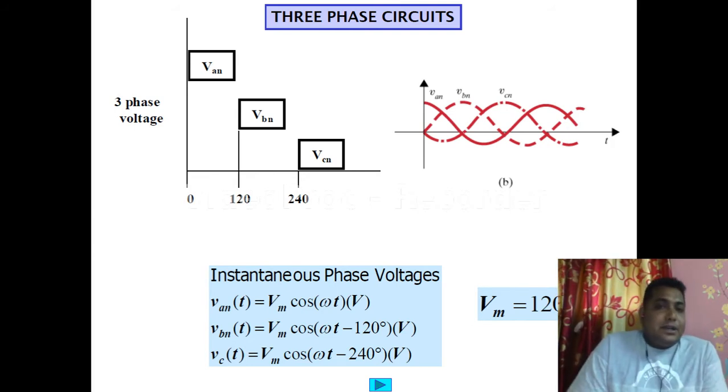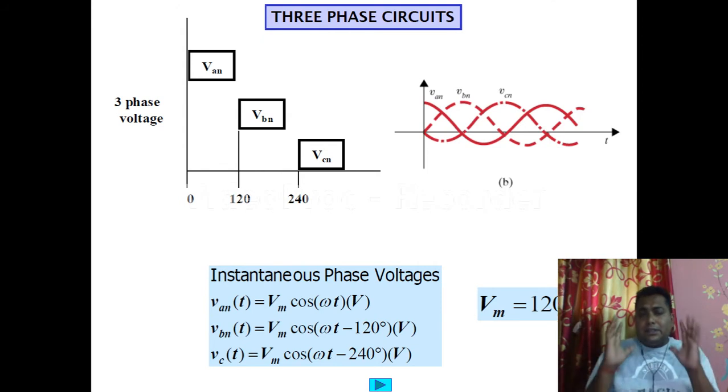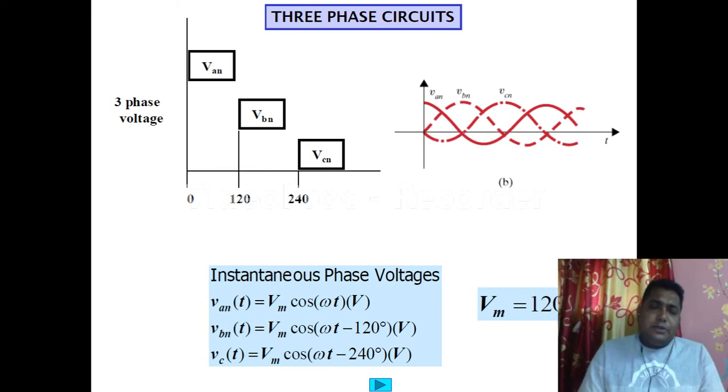So if we consider the same concept, for a three-phase line how many wires do we need? Three phase and three neutral, so six wires, correct? Just keep that point in mind. Later on, after some minutes, I am going to discuss that. For now, just think about what the advantage of using the three-phase system is.